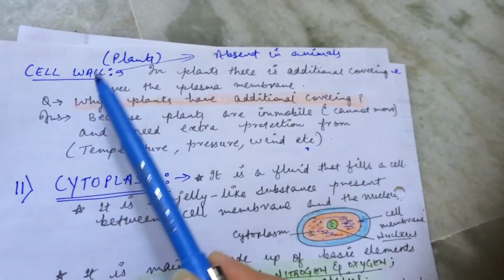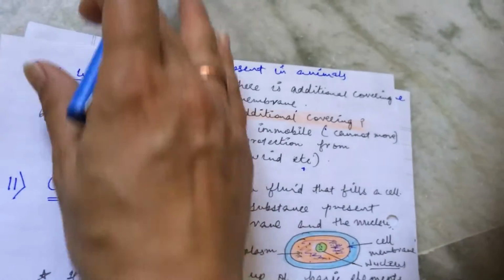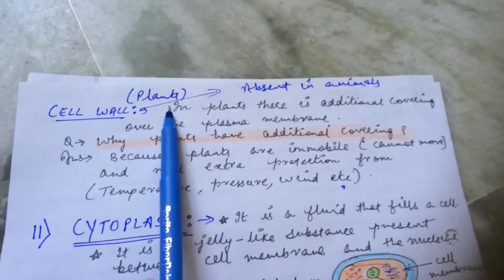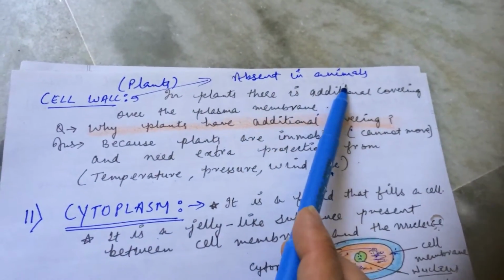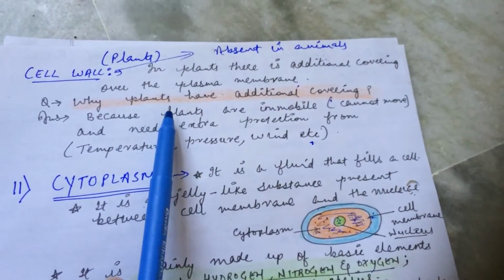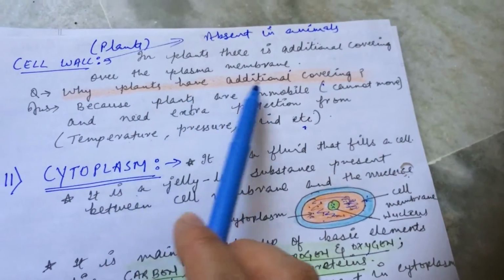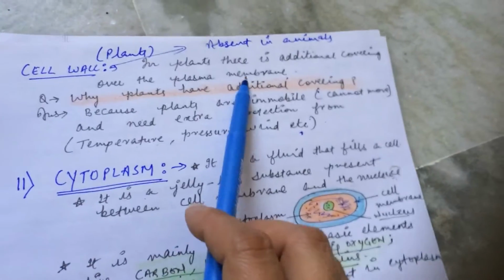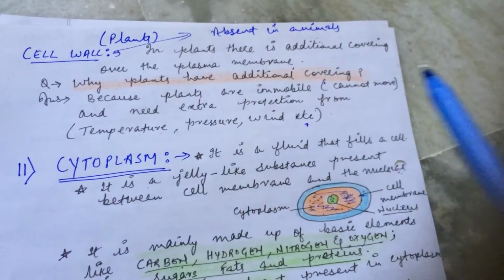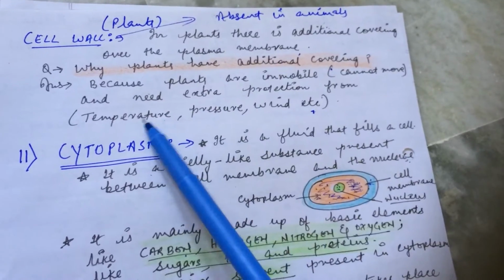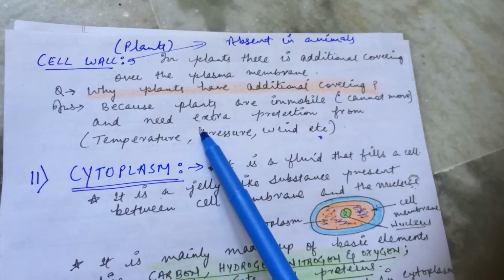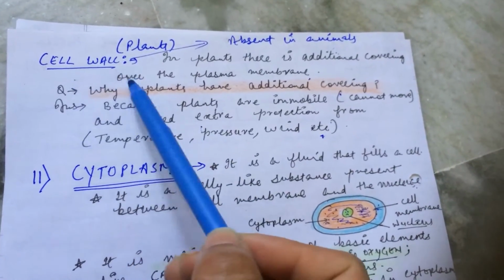Now cell wall, as I have already explained to you, is an additional membrane which is present only and only in the case of plants. It is absent in the case of animals, right? Now the question arises, why is the cell wall only present in the case of plants? Why do plants have an additional covering? Because plants are immobile, they cannot move from one place to another, so they need extra protection. Protection किससे चाहिए? From temperature, pressure, wind, etc. So they are provided with an additional covering of cell wall.